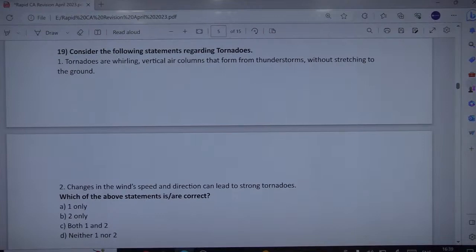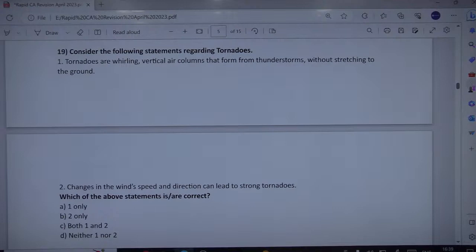Okay, so tornadoes. Tornadoes are whirling vertical air columns that form from thunderstorms without stretching to the ground. Second statement is changes in the wind's speed and direction can lead to strong tornadoes. This seems to be a progressive statement, no issue with the second one. Now let us check the first one. Tornadoes are whirling vertical air columns that form from thunderstorms and stretch to the ground. The issue is with the first statement saying without stretching to the ground; rather they do stretch to the ground.